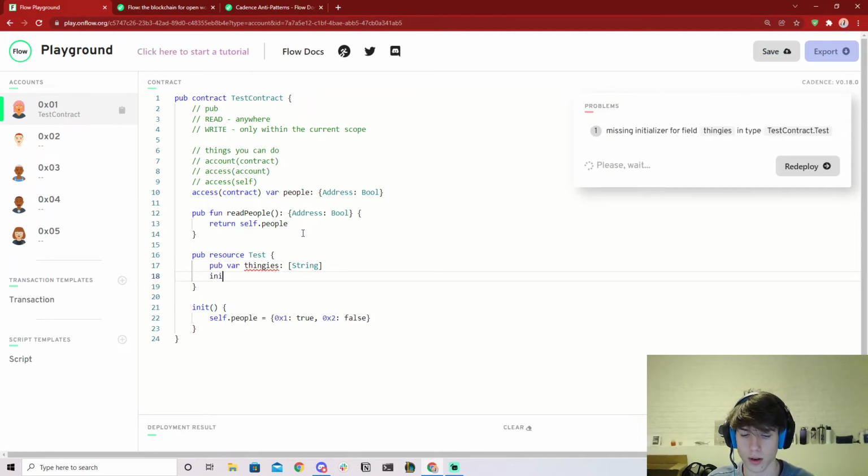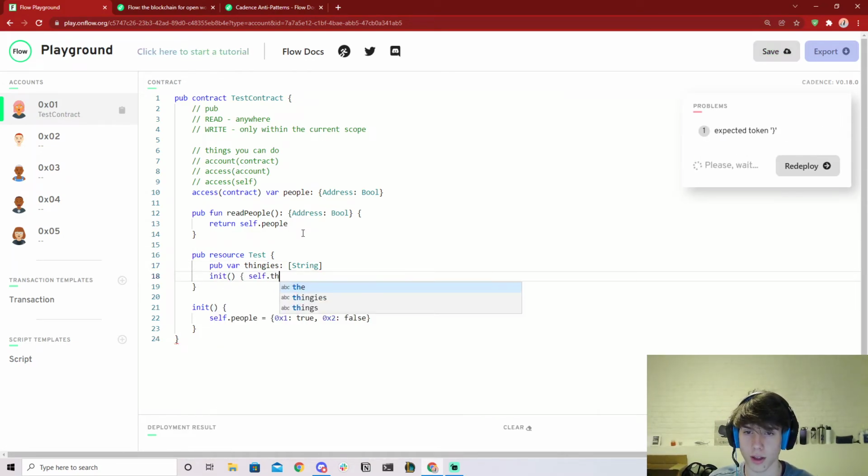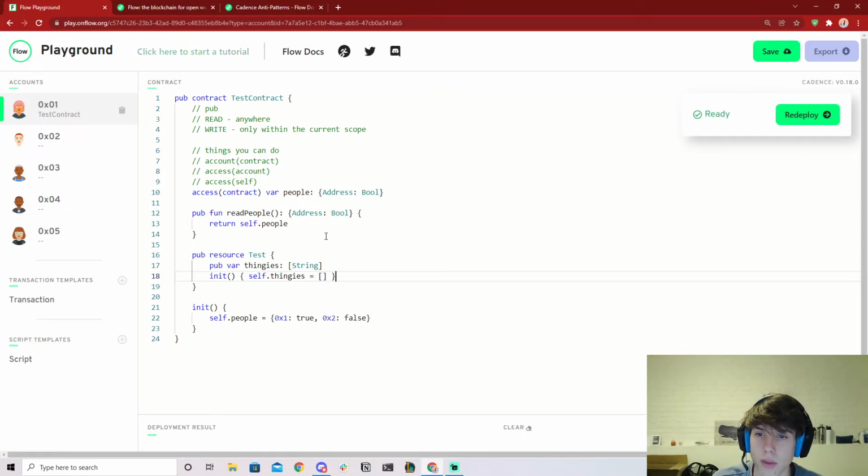And we were to initialize this and say self.thingies equals just an empty array. You have to be extremely careful too, because if you were ever to return a reference to this, for example, you could change thingies even though it's public access and should only be changed within this resource.